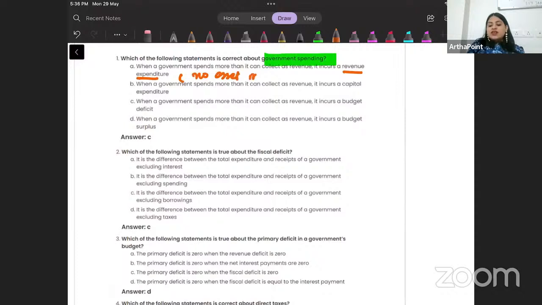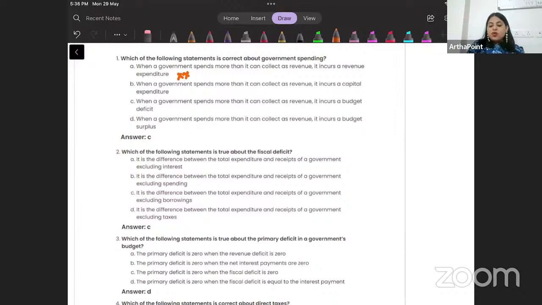So no asset or liability is revenue expenditure. Revenue expenditure has got nothing to do with the gap between spending and collection. So that is a deficit. When you spend more than you have, it's called a deficit. So this is incorrect. Come to the second option.